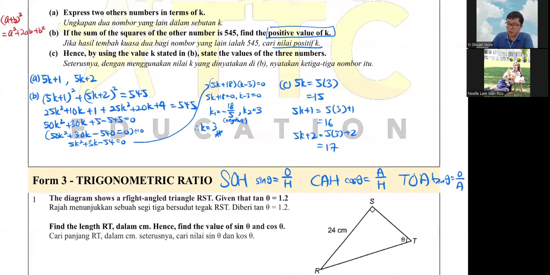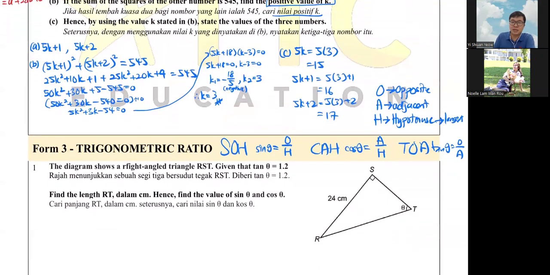So what are all these O, A, H? Your O is your opposite. A is your adjacent, which means beside. H is your hypotenuse. Your hypotenuse is merely the longest. Adjacent means your neighbor, opposite means opposite. So all the things are there.